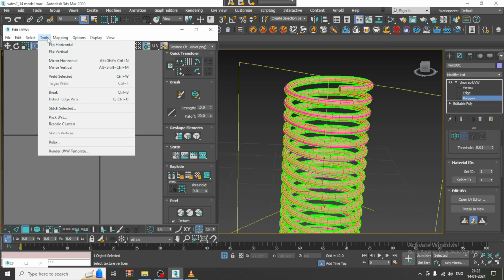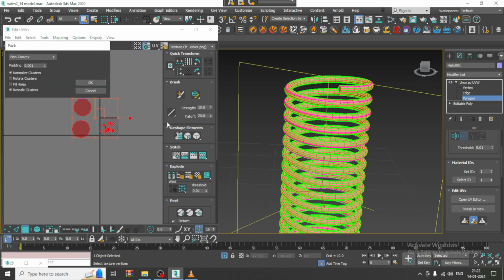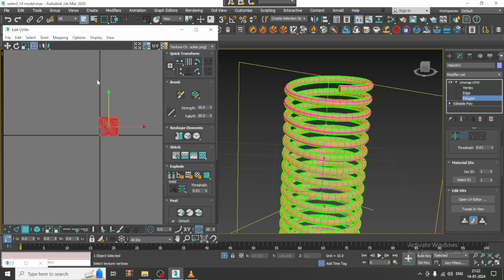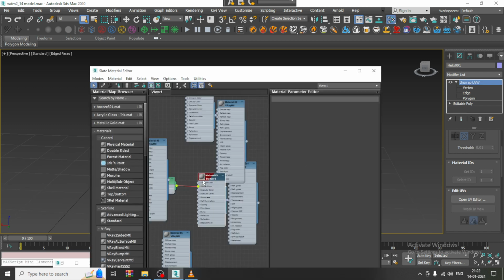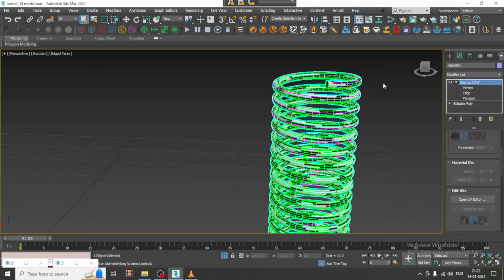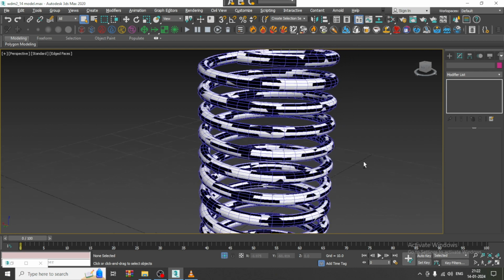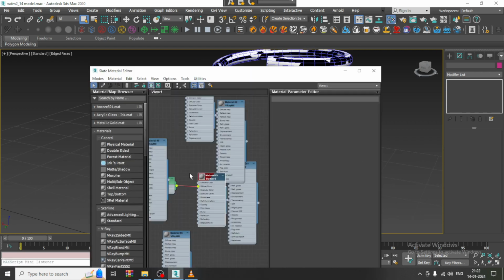Select this, go into tools and say pack UVs, go into material, assign it, so it's not correctly unwrapped.